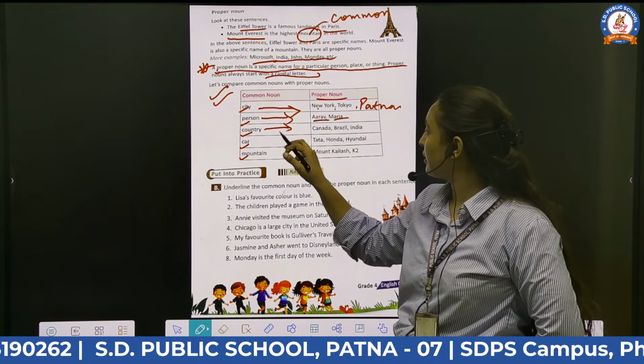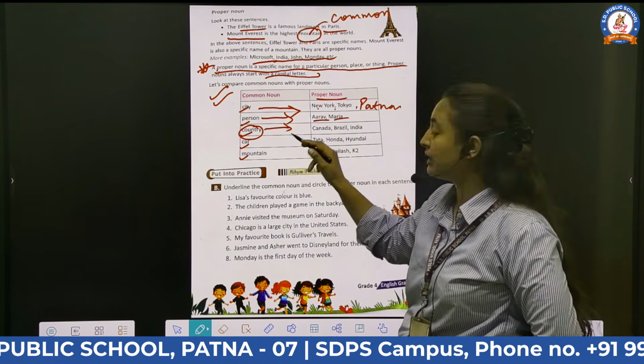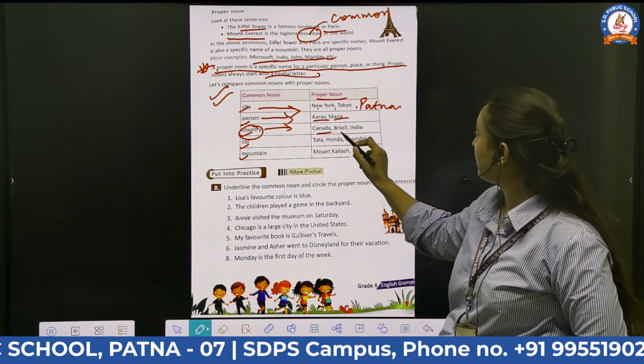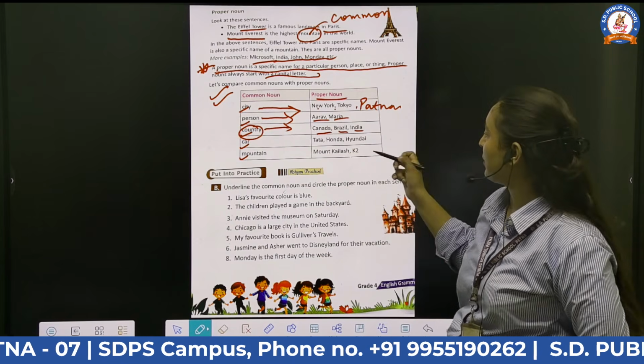Country is a common noun, and the names of countries, Canada, Brazil, India, are proper nouns.